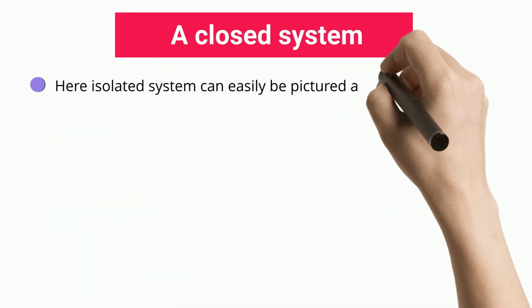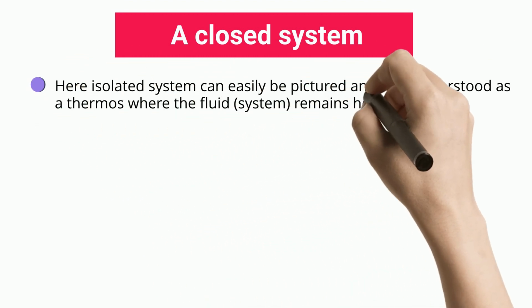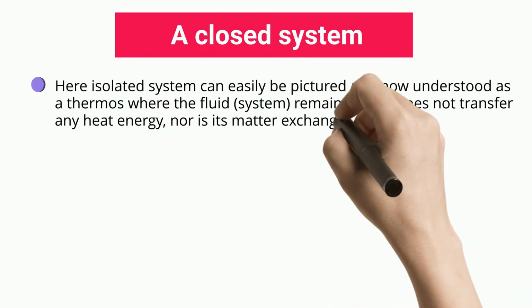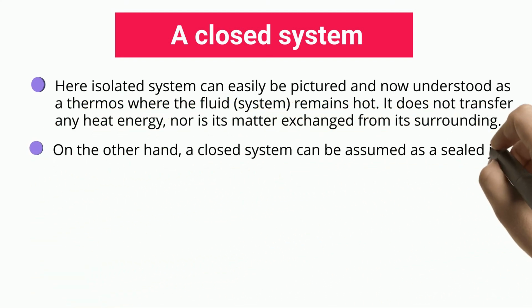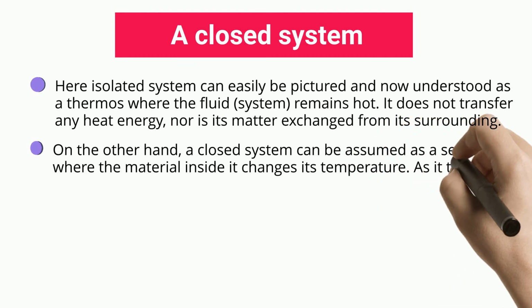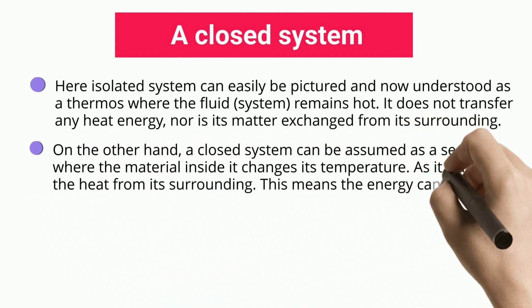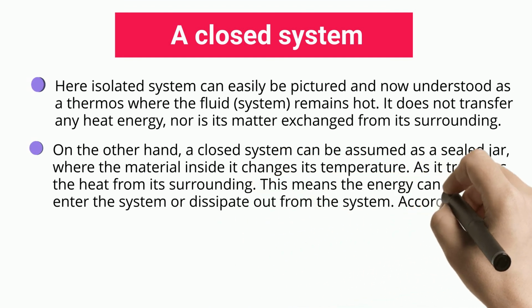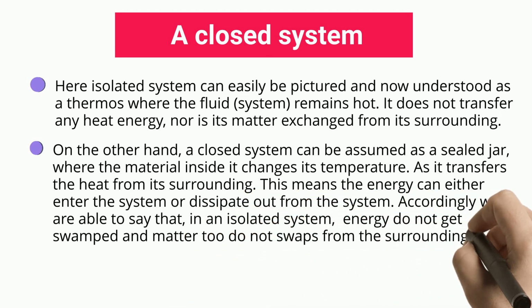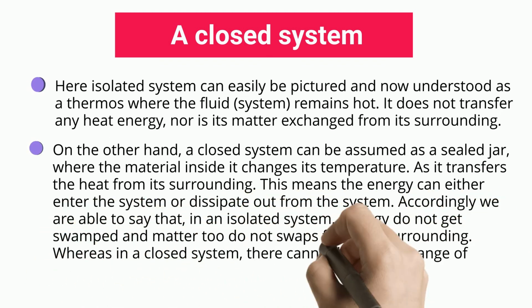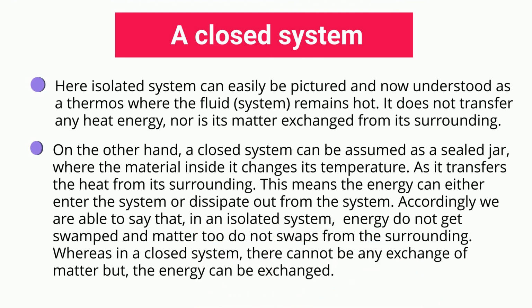Here an isolated system can easily be pictured as a thermos where the fluid remains hot. It does not transfer any heat energy, nor is its matter exchanged with its surroundings. On the other hand, a closed system can be pictured as a sealed jar, where the material inside changes its temperature as it transfers heat with its surroundings. This means the energy can either enter the system or dissipate out from the system. Accordingly, in an isolated system, neither energy nor matter is exchanged with the surroundings, whereas in a closed system, there cannot be any exchange of matter, but the energy can be exchanged.